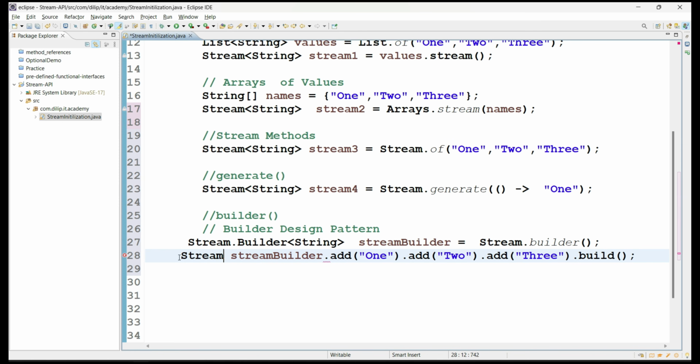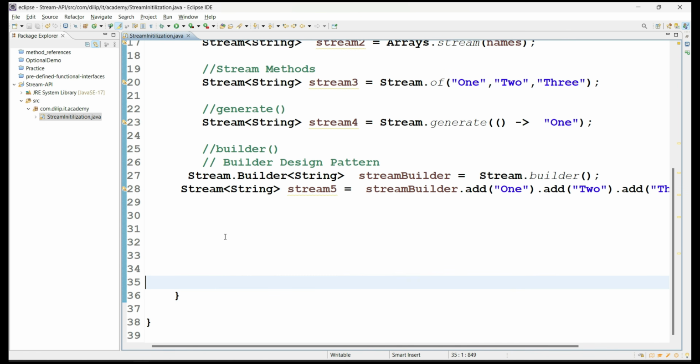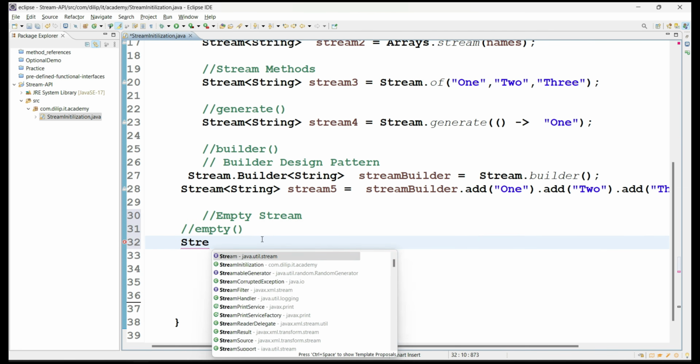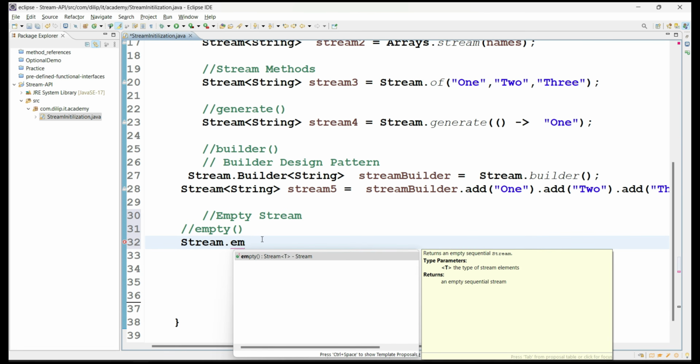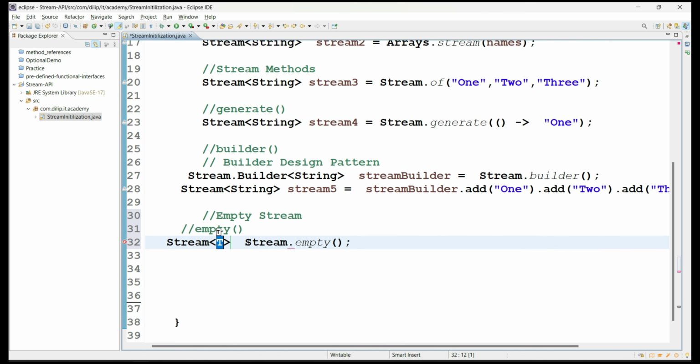Now see here, a stream of string data type. So we created one more way of creating a stream object. This is how we can create a stream object in any number of ways, and we can even create an empty stream with the method called the empty method. If you see here, stream dot empty returns an empty sequential stream. So it is always going to return an empty stream.